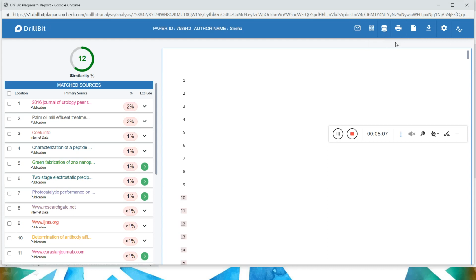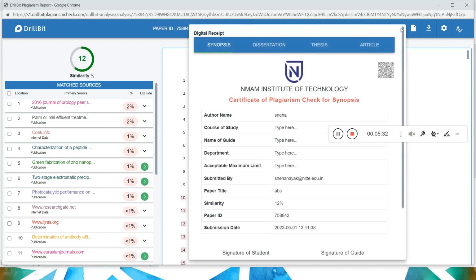This is useful in reasons like, in case you're doing a conference and you are the organizer and the people have submitted the papers to you and you are going to publish them. In that case, if you want to save it to the repository so that the people will not publish it elsewhere, then only you can use this option of save to repository. Otherwise, as a user, this is not very useful to you. Please do not click anything there. Then this is the digital receipt. This is one more important thing.